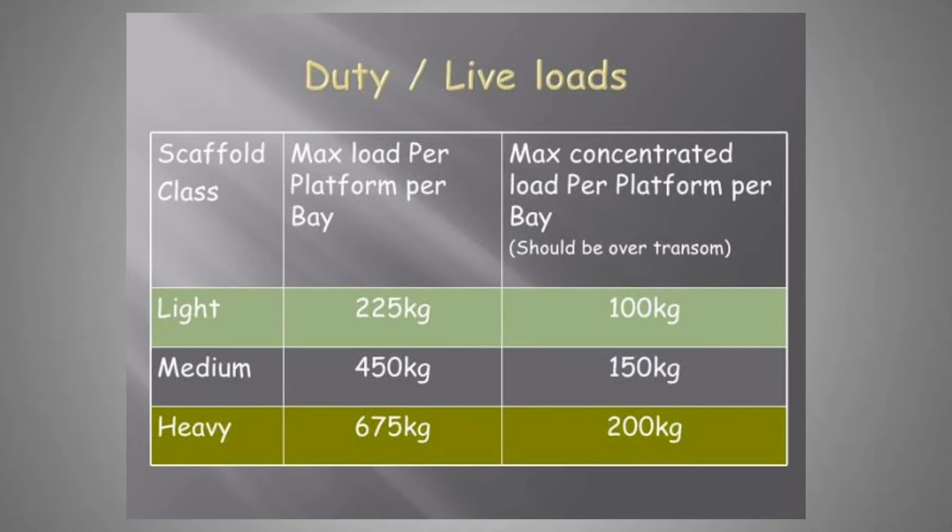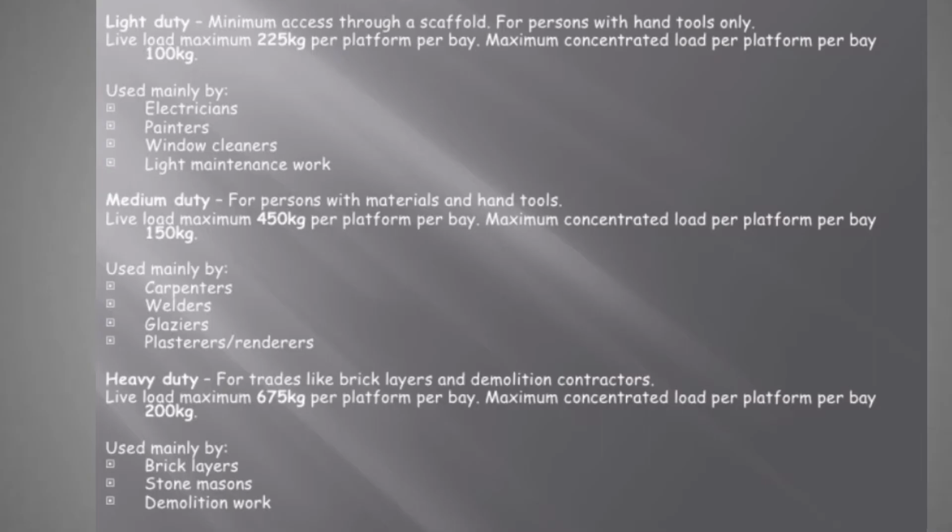Whenever we talk about the lightweight scaffolding, it has a maximum load per platform of 22 kg, and maximum concentrated load per platform per bay, that is the load on one bay, of 100 kgs. When we talk about the medium scaffolding, the maximum load per platform is 450 kg, and maximum concentrated load per bay is 150 kg. The heavyweight is the one which is designed for 675 kgs, and maximum concentrated load per bay is 200 kgs, as you can see.